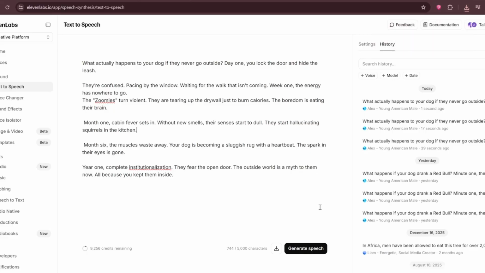Now we just downloaded the voiceover. The next thing is to generate the images and the videos, right? That is the most complicated part, but it's simple since I'm here.